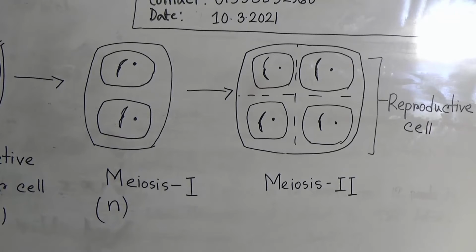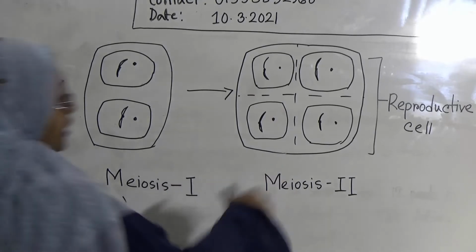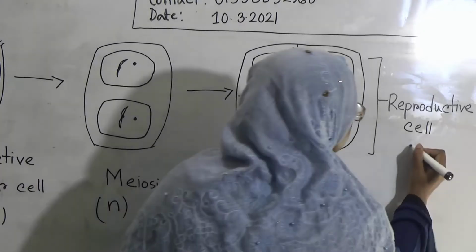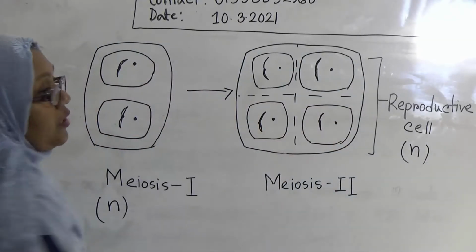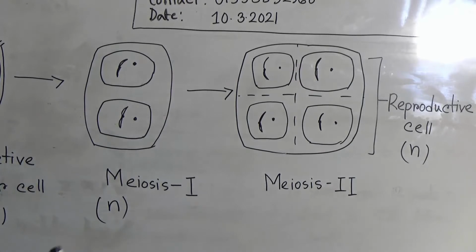Now, why does meiosis cell division help in maintaining the chromosome level generation after generation? I am going to discuss the answer to that question. Here the reduction occurs. If the reduction does not occur, then what will happen? We know that from a reproductive mother cell, reproductive cells will be produced through meiosis, and here the chromosome number becomes n. And what are the reproductive cells? A sperm, an egg, etc.